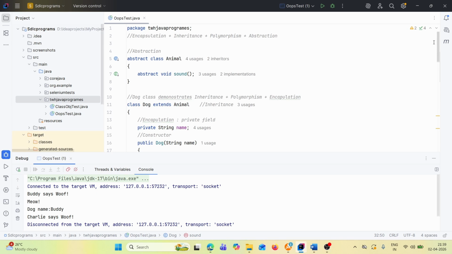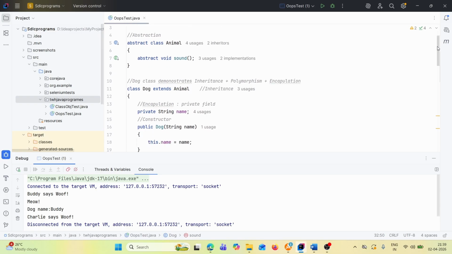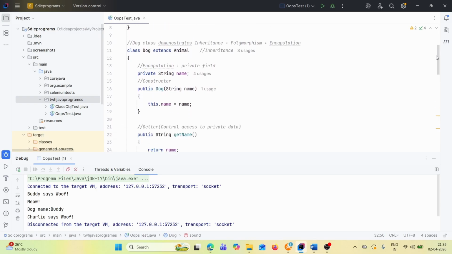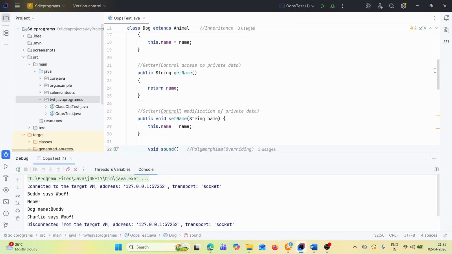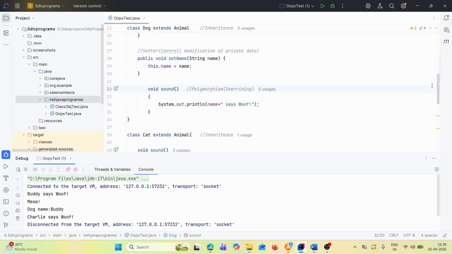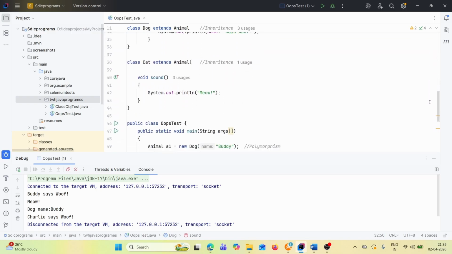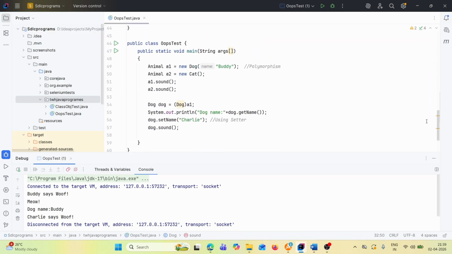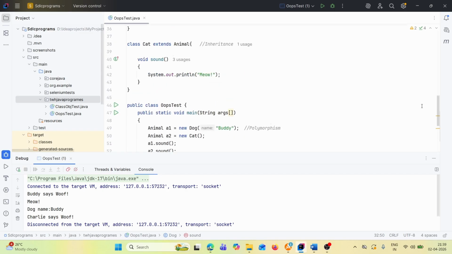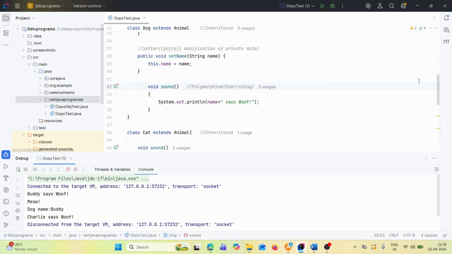If someone asks the question, where exactly have we implemented all your OOPS concepts, you can provide this example: abstraction, inheritance, then polymorphism, then encapsulation using getters and setters.